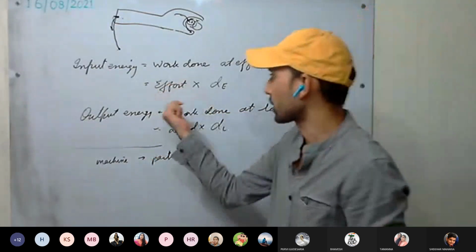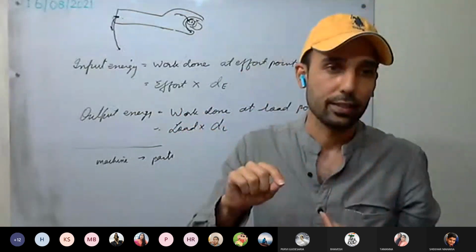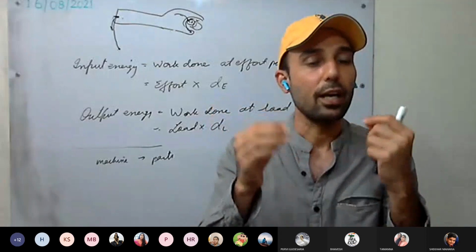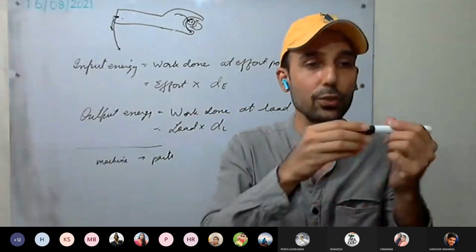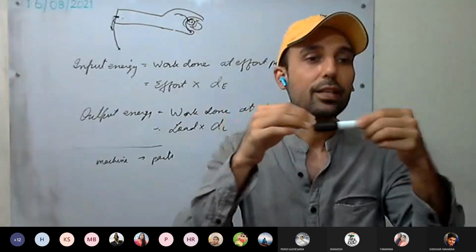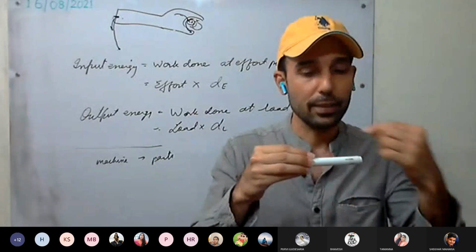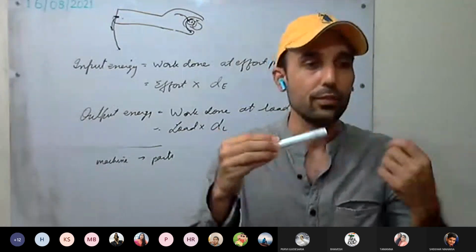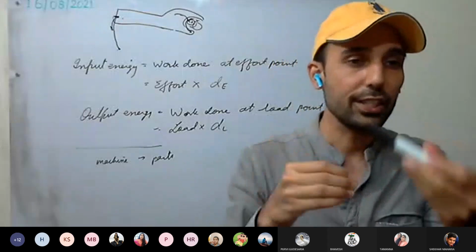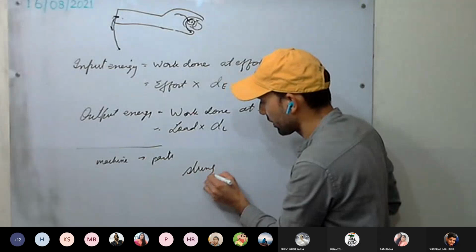Second, the string used in machines is not elastic. It means it gets deformed slightly. The string should not resist the change, so some energy is wasted in deforming the string. That is, some energy is wasted in the string, in changing it, as a slight change happens in the string. So the string is not elastic.